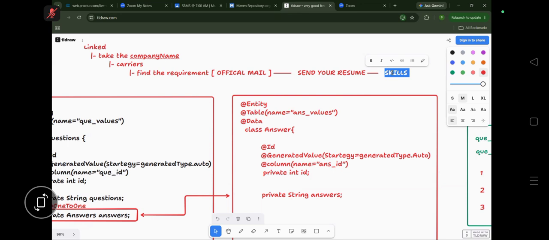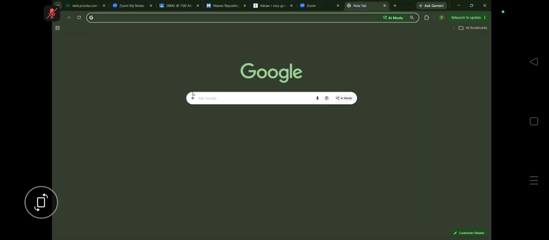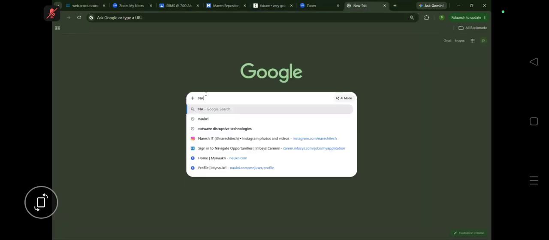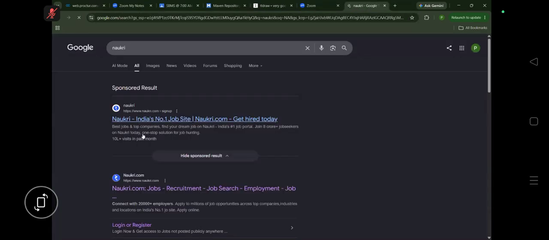It's all about the skills, guys, right now. That's why you should manage the skills in Naukri.com. If you go inside Naukri.com, you can find the skills. A lot of skills are there. How will the skills be found? Let's see. Do I have it? If it is there, let me check.